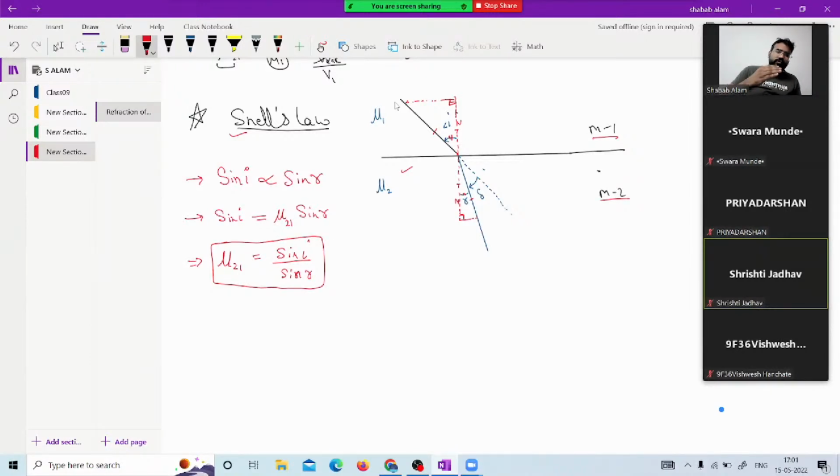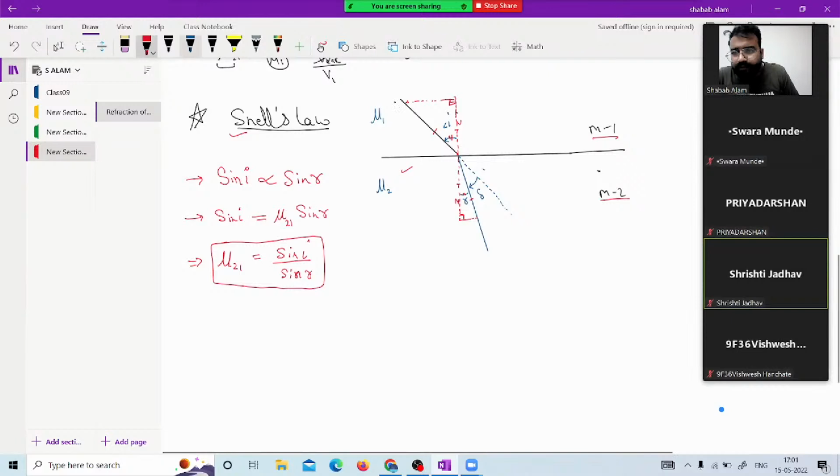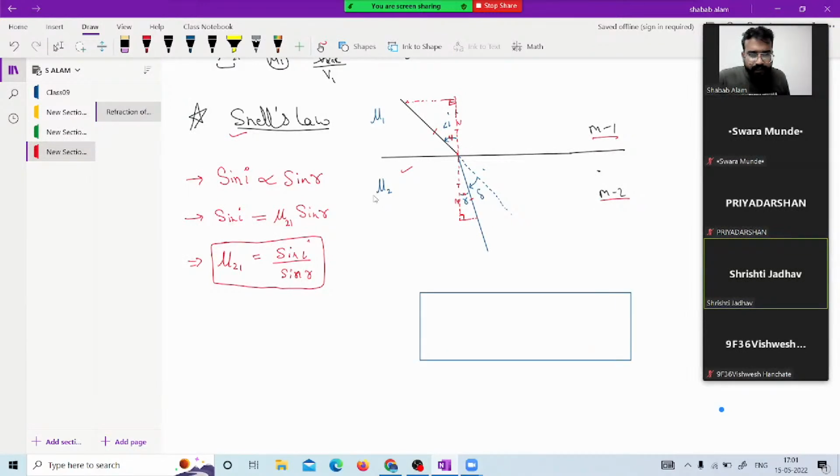Now, let us introduce more than two mediums and try to analyze what would be the angle of incidence and angle of refraction in terms of relative densities as well. Okay, let us figure it out. Suppose this is one of the mediums.